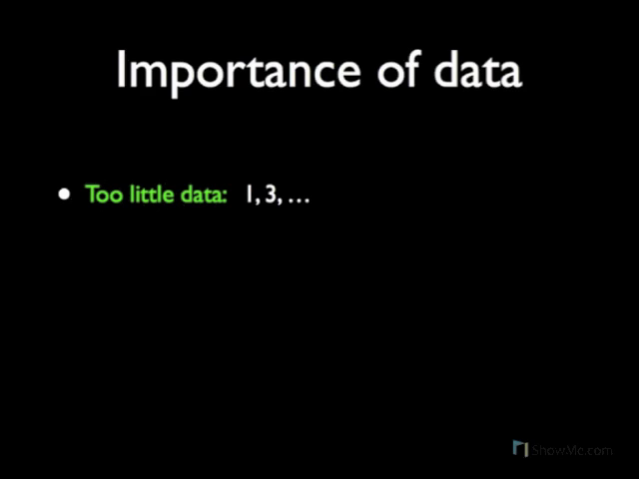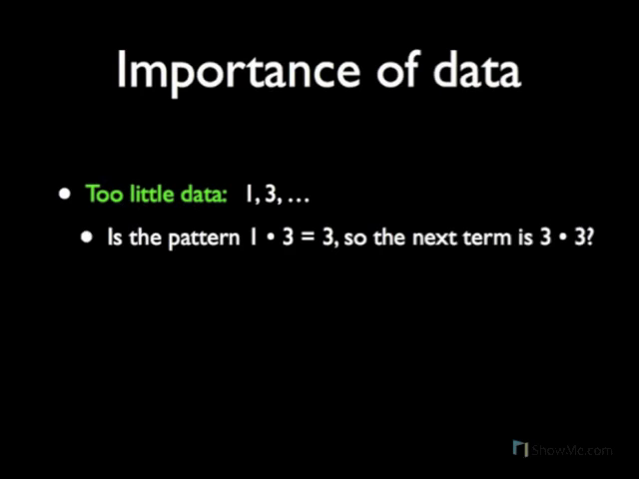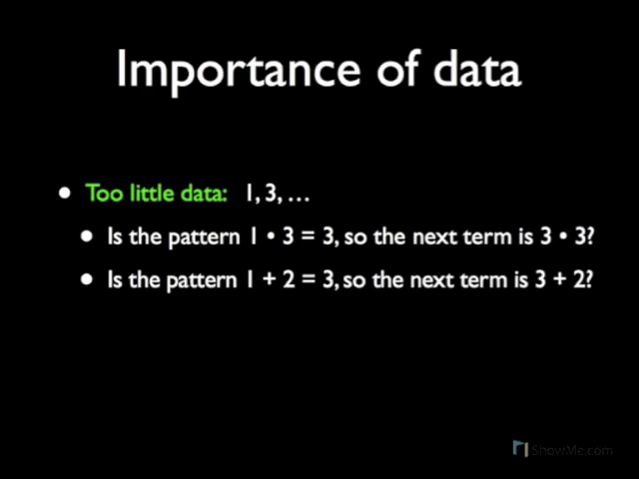For example, the numbers 1, 3. What's the next number in the sequence? There's actually not enough data here to determine. For example, the pattern could be 1 times 3 is 3, so the next term would be 3 times 3, which is 9. However, the pattern could also be that 1 plus 2 is 3, so the next term is 3 plus 2, which is 5. There's just not enough data to determine what the pattern is.